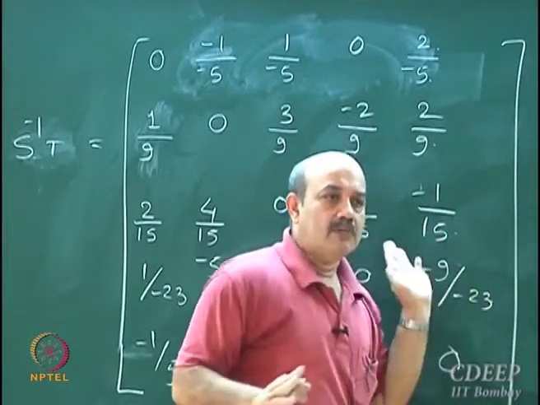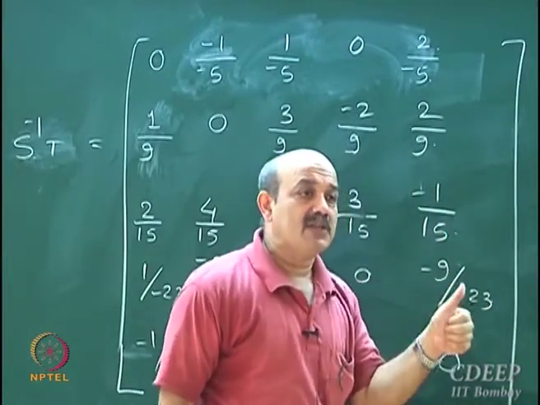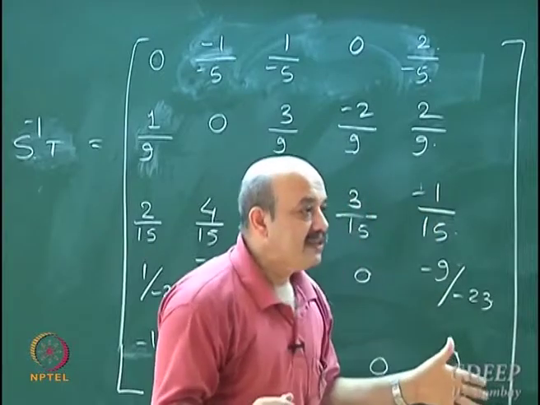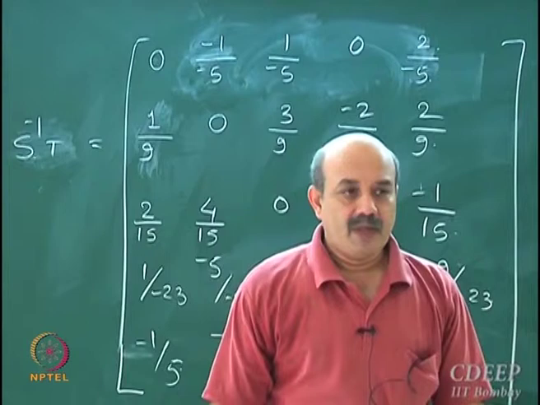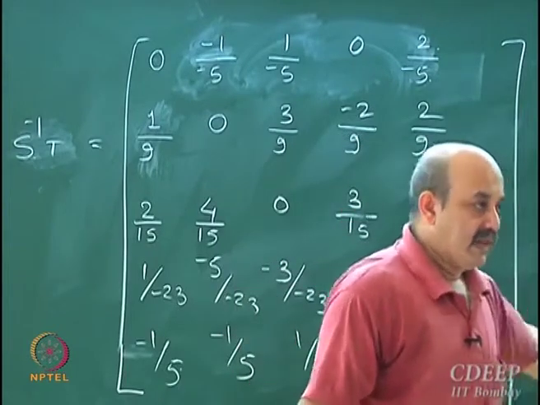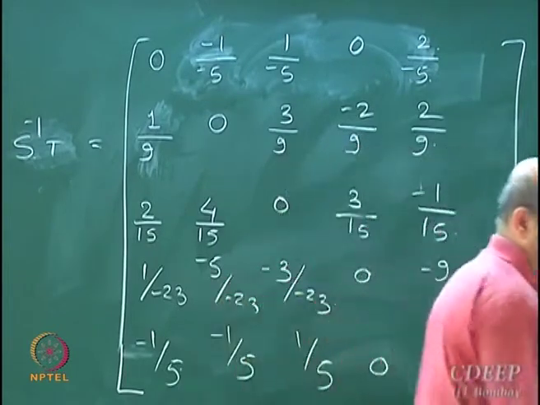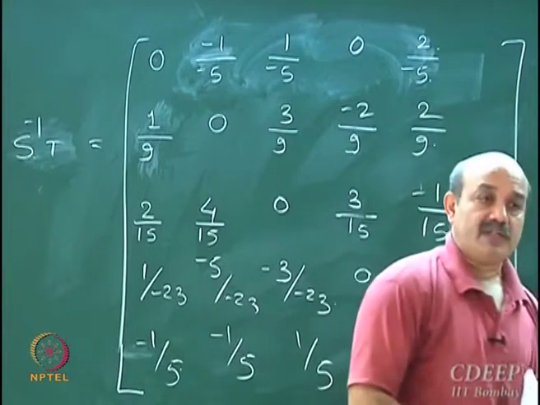Okay, if the diagonal dominance condition is met, you can check diagonal dominance of a matrix very easily, and then you know whether the solution is going to be obtained or not. Okay, that is straightforward.